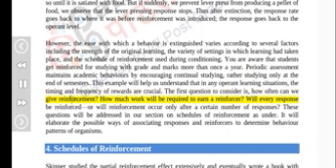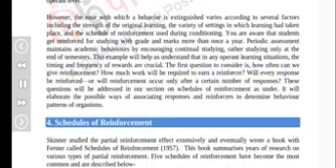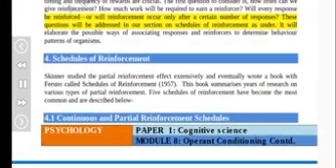How much work will be required to earn a reinforcer? Will every response be reinforced, or will reinforcement occur only after a certain number of responses? These questions will be addressed in our section on schedules of reinforcement as under. It will elaborate the possible ways of associating responses and reinforcers to determine behavior patterns of organisms.